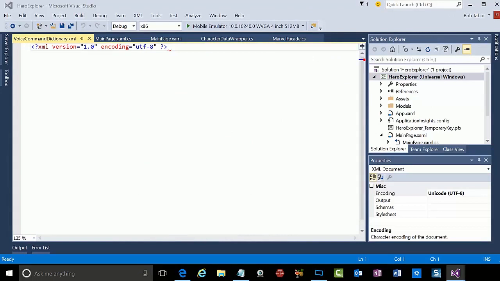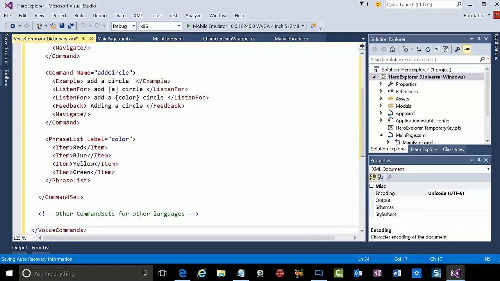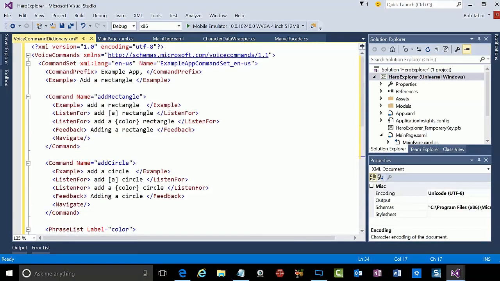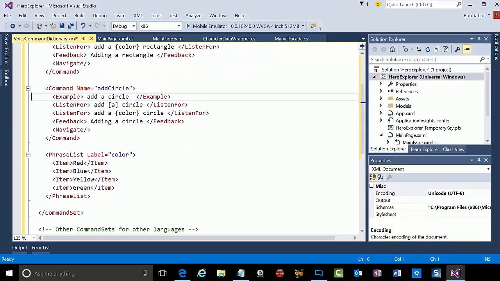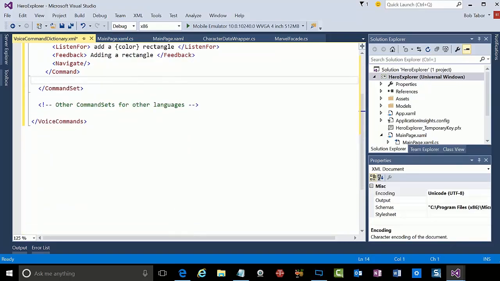So now what I want to do is actually open up that previous voice command dictionary, and I'm going to paste it into my new VoiceCommandDictionary.xml. And of course I'm going to change everything up. I'm going to call this command prefix Hero Explorer, and the example will be refresh the character list. So I'm only going to have one command, and it's not going to have a phrase list associated with it. So we'll just go ahead and get rid of all of that.